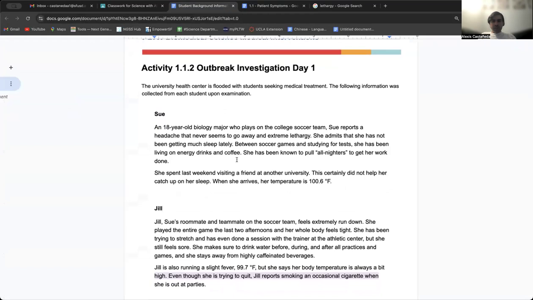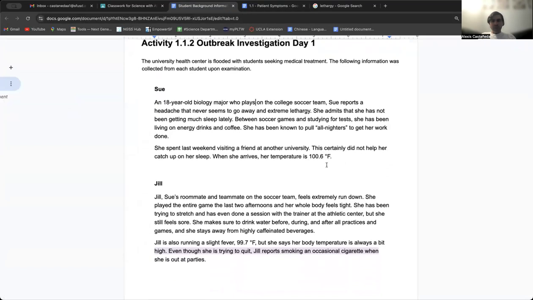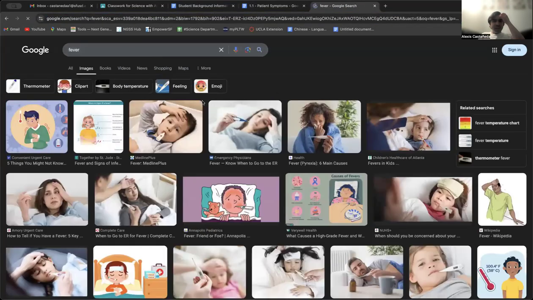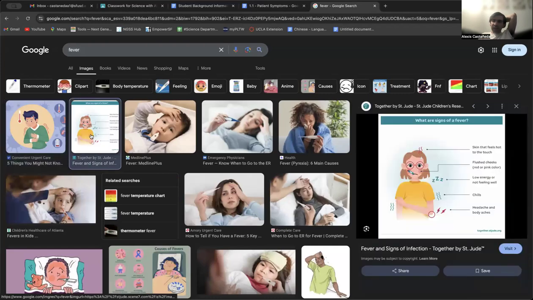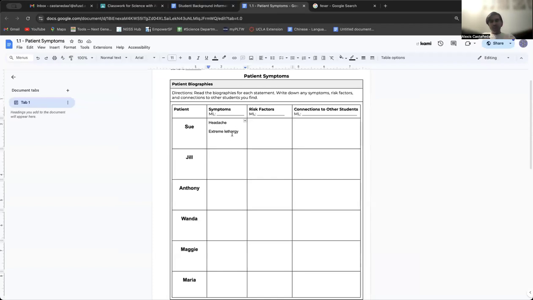She spent last weekend visiting another university. When she arrives, her temperature is 100.6 degrees Fahrenheit. You may not know this, but this is a fever. That means that she has a fever, which is when you have a high temperature. When your temperature is really high and you're not feeling well, this is how you know that you are sick. So she also has a fever.